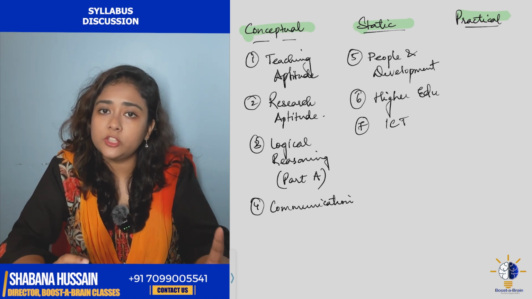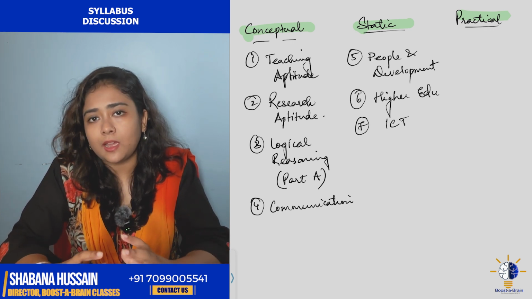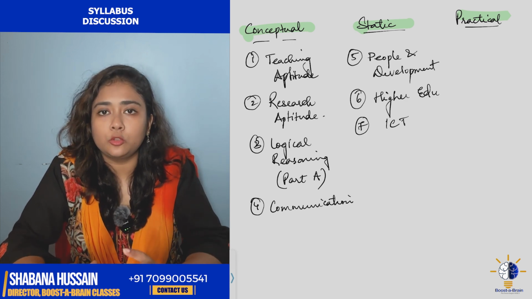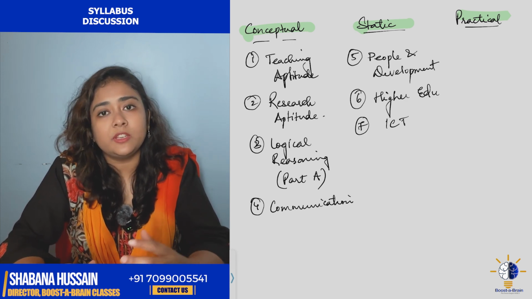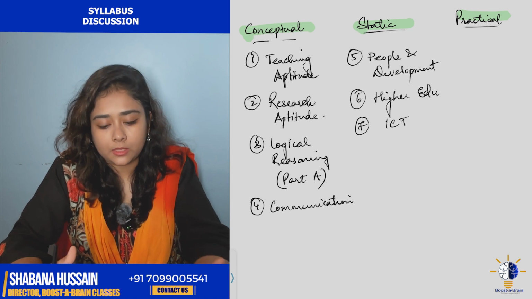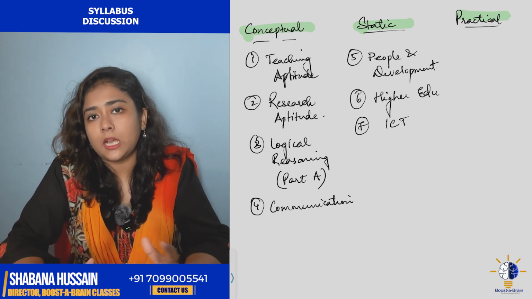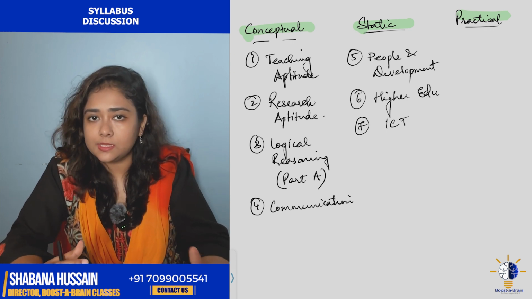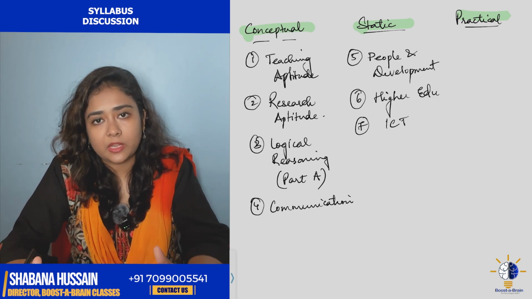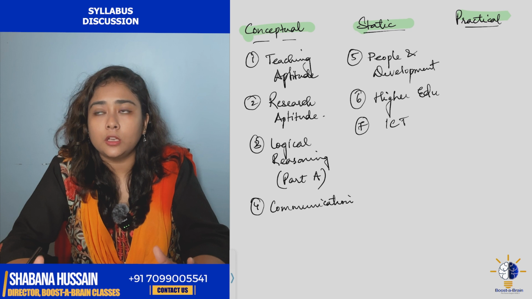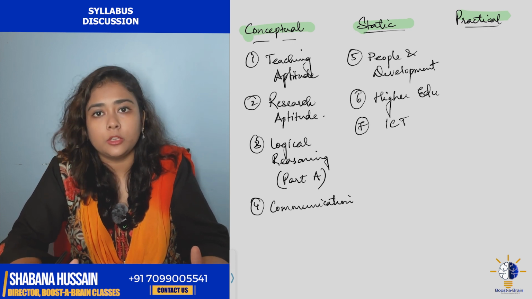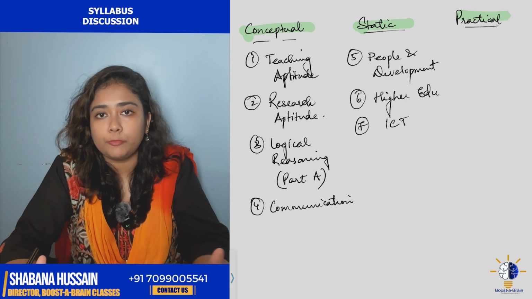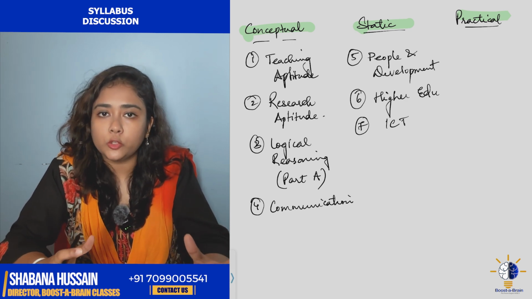It deals more with the facts and figures. So, there are a lot of things you need to memorize, like the protocols, conventions, and the rankings in People and Development, a lot more actually. Higher education has a lot of committees, the pre-independence committees and the post-independence committees. We have the Kothari Commission, which is an important topic for higher education. We have NEP 2020, which is also very important. So we have more important topics.